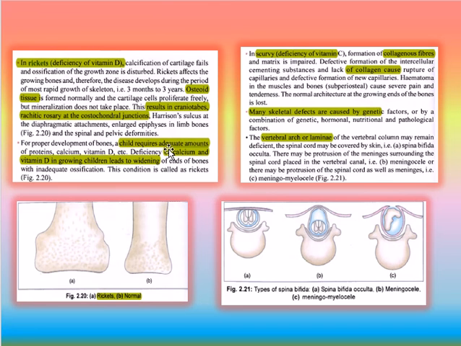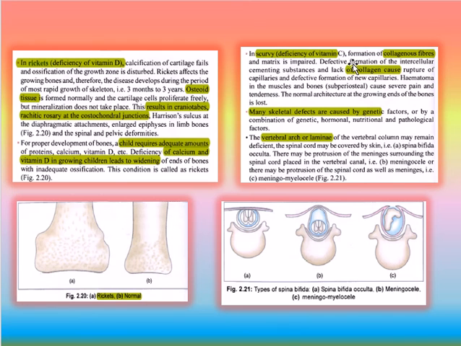For proper development of the bones, a child requires adequate amounts of protein, calcium, vitamin D, etc. If there is deficiency of calcium and vitamin D in growing children, it leads to widening of the ends of the bone with inadequate ossification. This condition is called rickets.